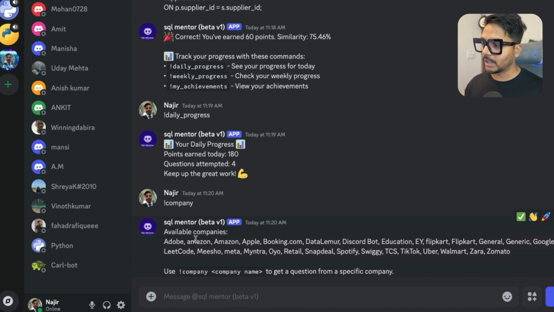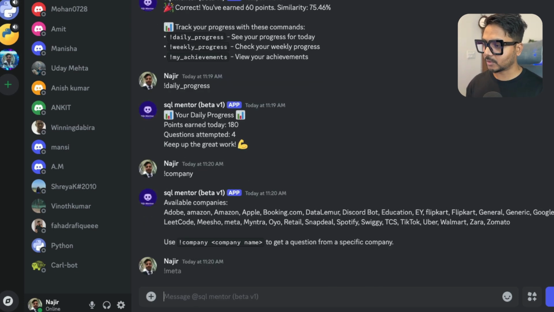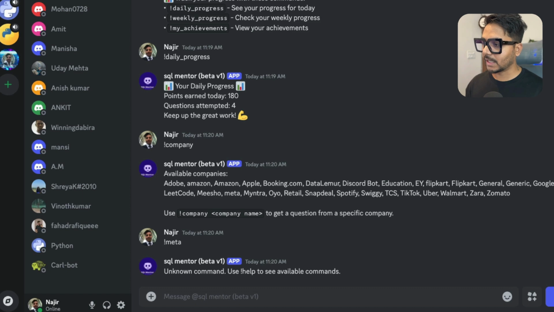Let's say I want to solve a question from Meta. For that I can simply type the exclamation sign and Meta, and hit enter. So it seems like it couldn't identify it. Okay, sorry, I made a mistake here. You need to type the exclamation sign, company, a space, and then the company name. This is one of the good things: you first need to ensure that your command is correct, otherwise you will get an unknown command error.